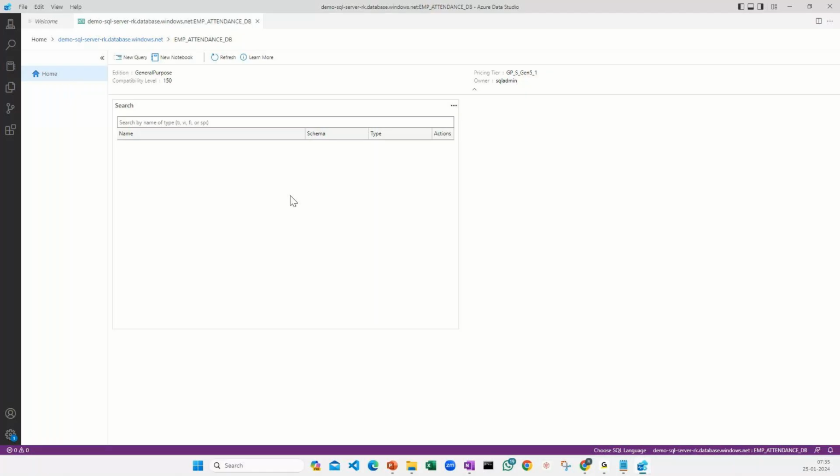Now let's try to understand. I'll click new query here. This is where the query will get started. If I want to see all the tables and everything I have, I will have to run something like show tables. I don't think we will have any table here. I'm going to click run here.